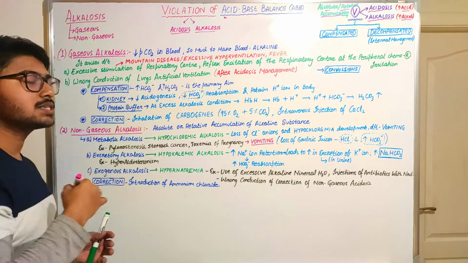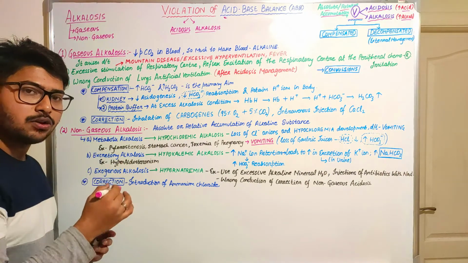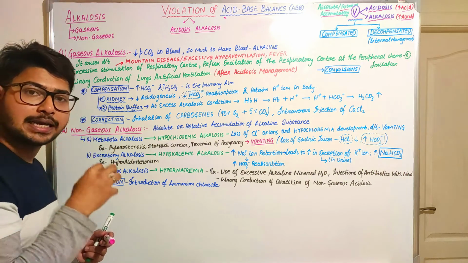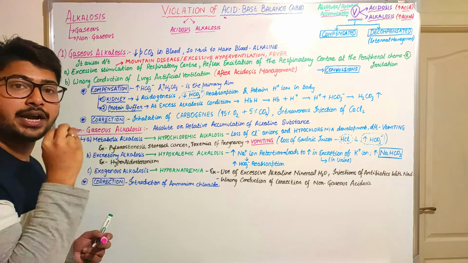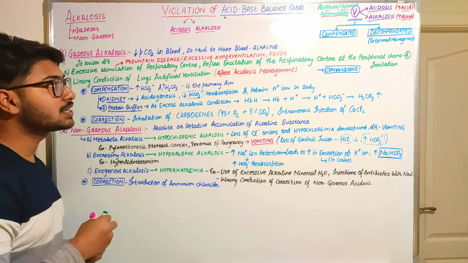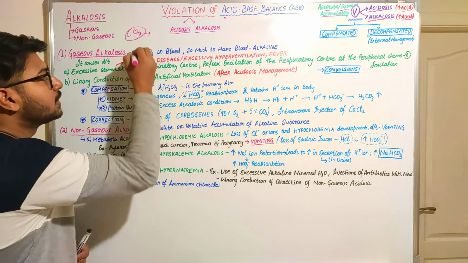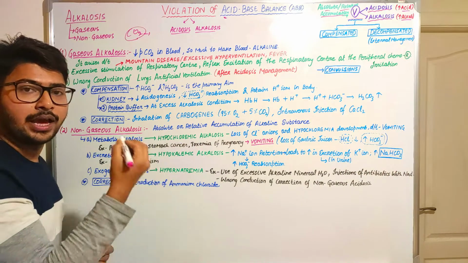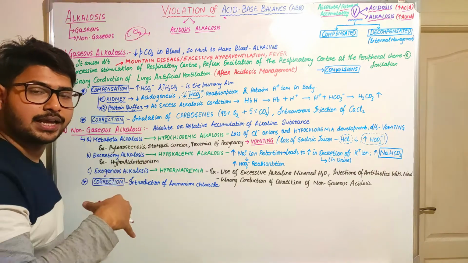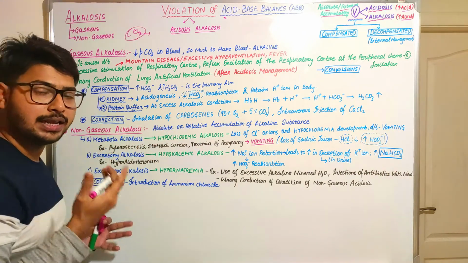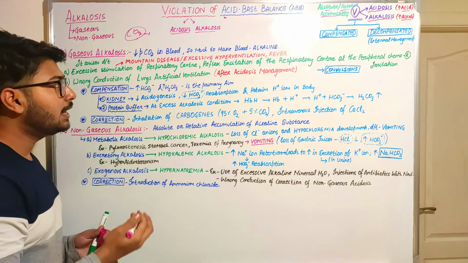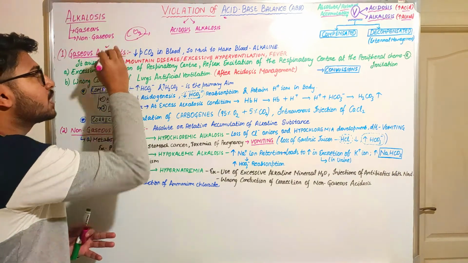In gaseous alkalosis there is a decrease in the content of carbon dioxide, because carbon dioxide is the main element that provides the acidic nature. If the acidic content decreases, then the alkaline content increases in our body. That leads to the alkalosis condition.